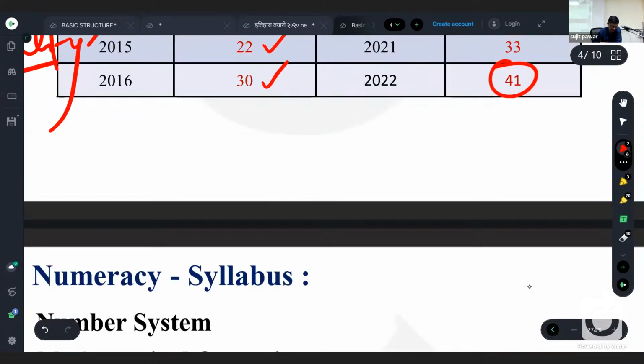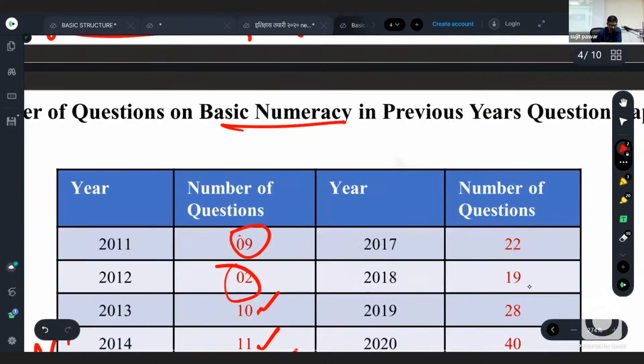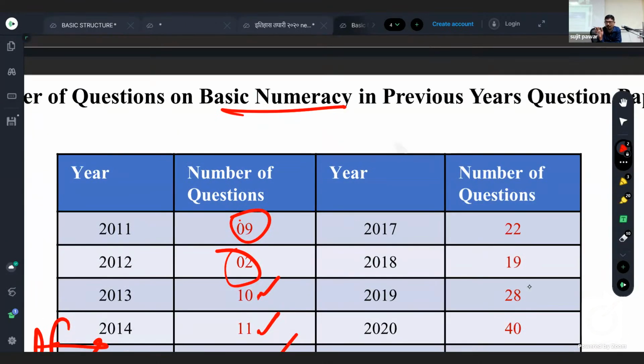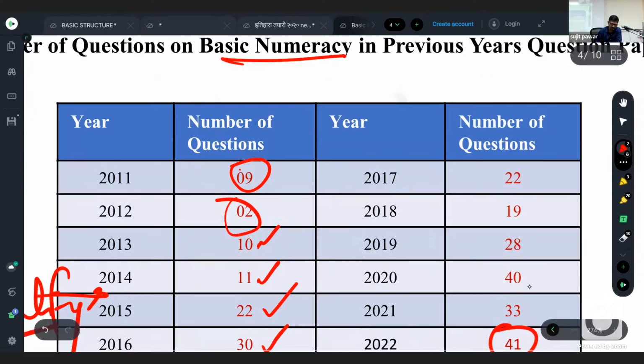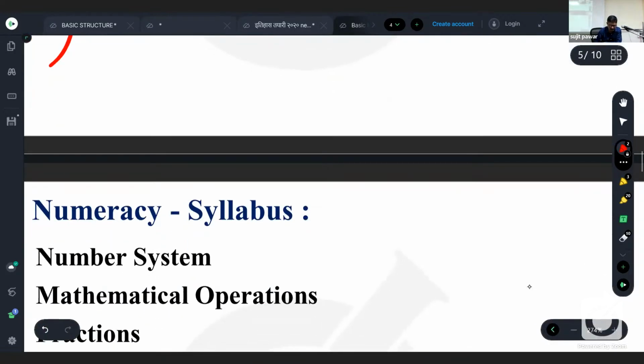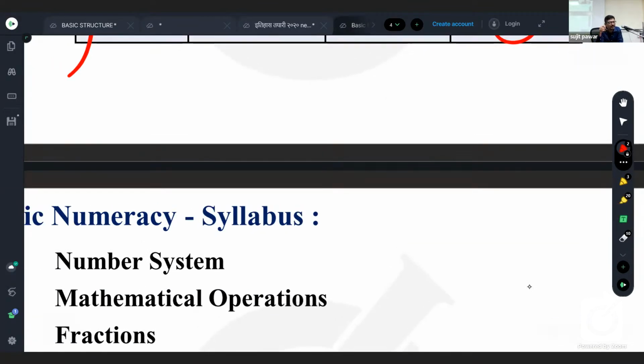Before going to the syllabus, are you getting what the scope of maths is? Even though it is mentioned as qualifying in nature, qualifying nature itself works as a slow poison, because generally we don't take it seriously. So before going to the syllabus, I would like to give you one question, and accordingly we will realize we have to prepare maths from right now. So take down the question in your notebook.